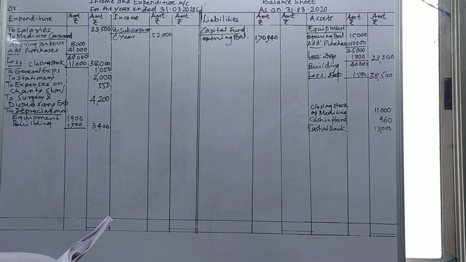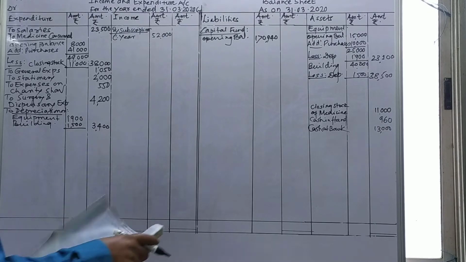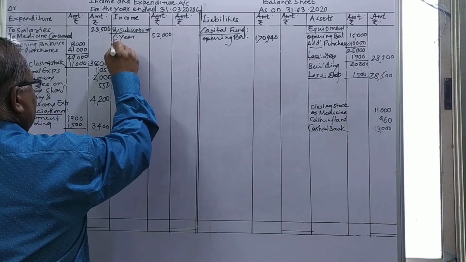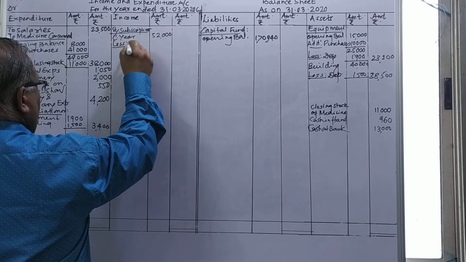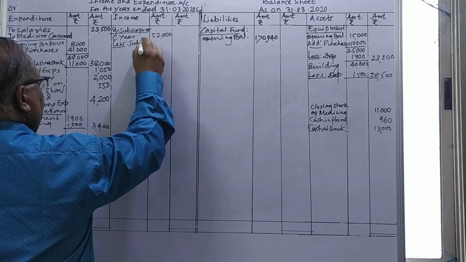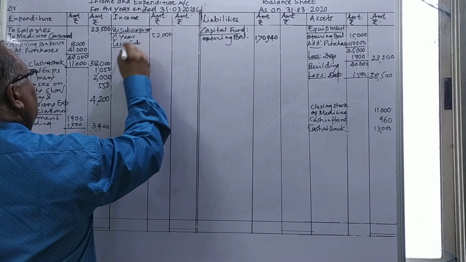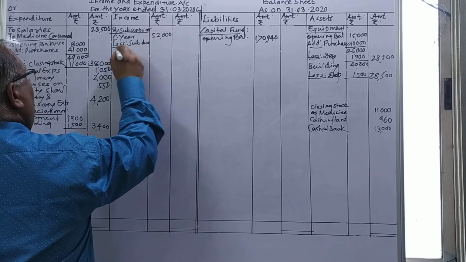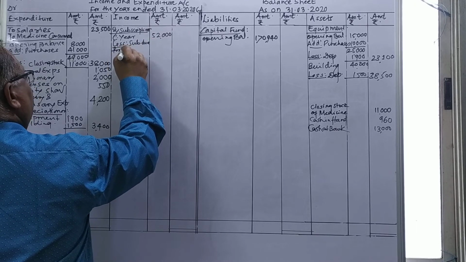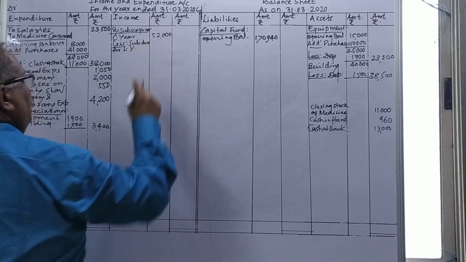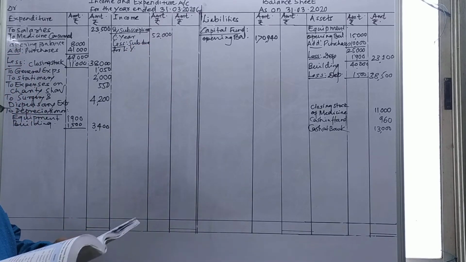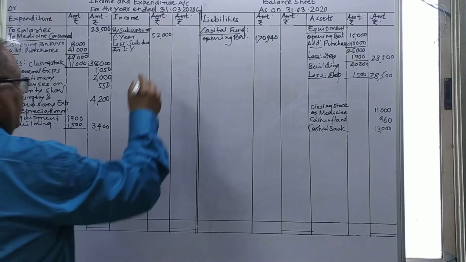Therefore, I'll deduct this: less subscription due for the previous year, meaning outstanding for the previous year or last year. That amount is given to us, 310.